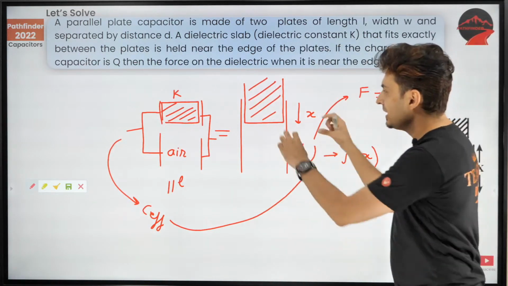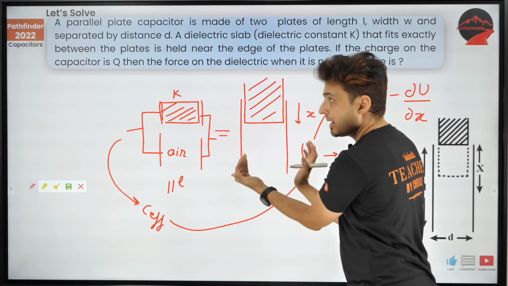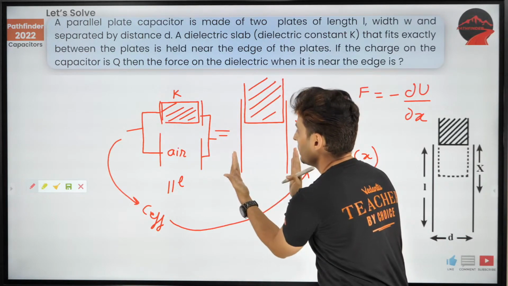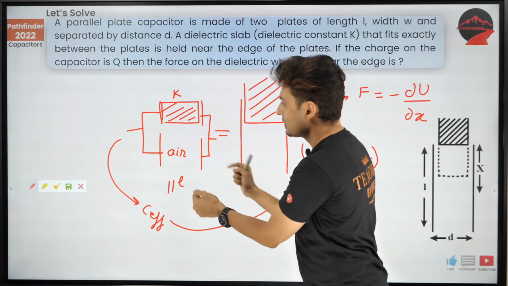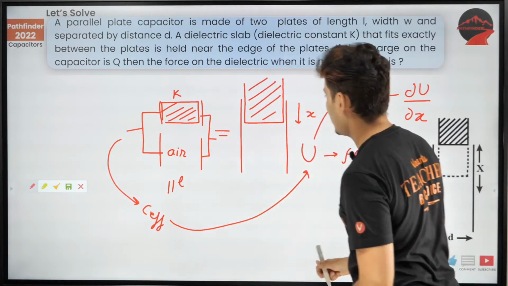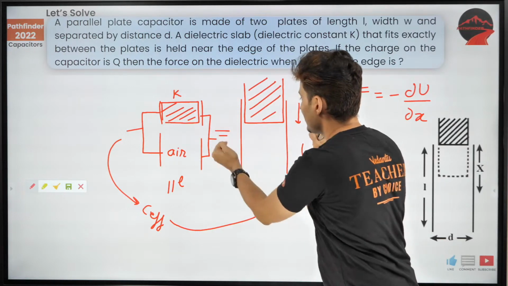I mean, think about it. This part of the capacitor is a dielectric. This part is an air gap. Both of them are in parallel. You can see this is one common plate on either side. So obviously the potential difference. Why is it in parallel, Anaga? I'll tell you again. The potential difference between this and this is same.